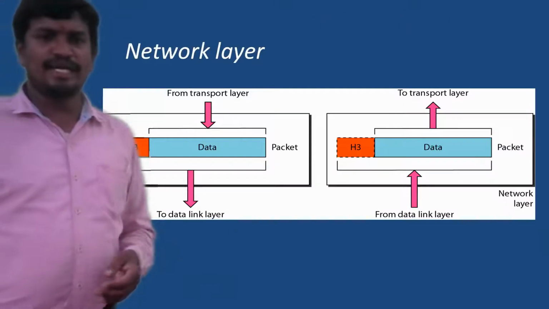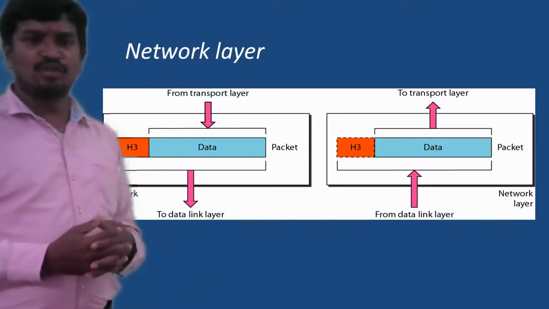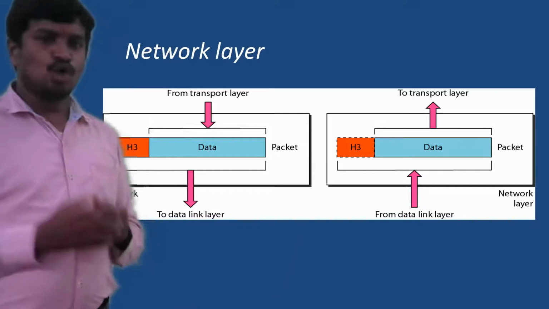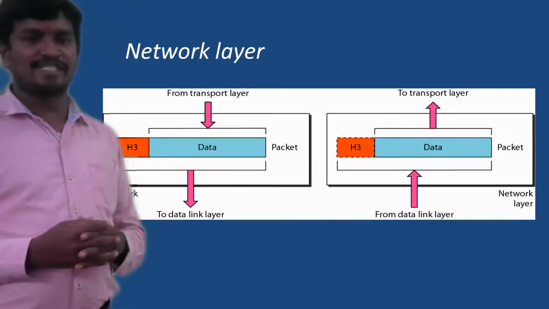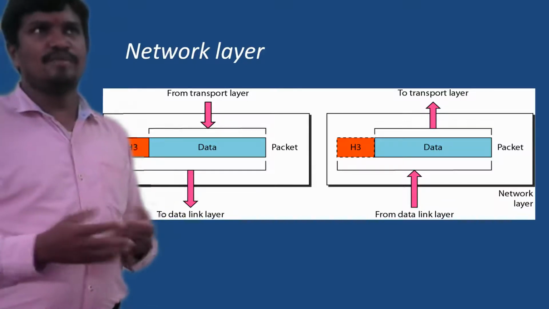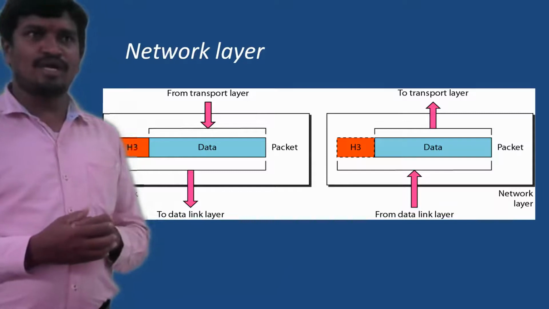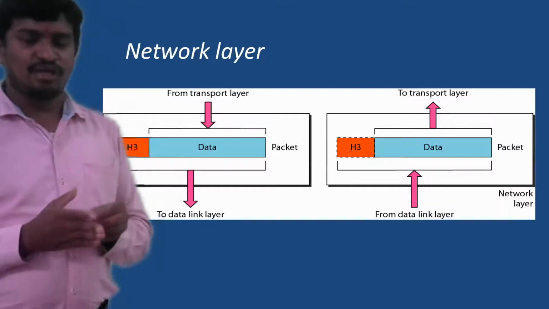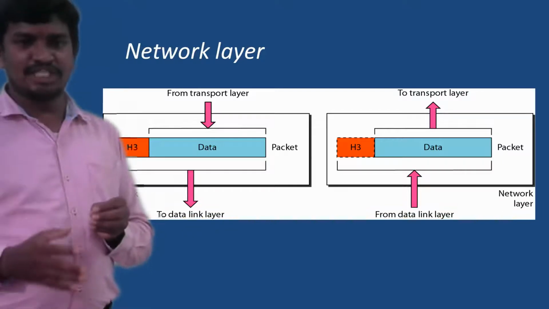Now coming to the next layer, that is the network layer. The basic functionality of the network layer is routing the packet towards the destination. And we may be surprised how the network layer is going to decide whether the destination is on the first path or the destination is on the second path.